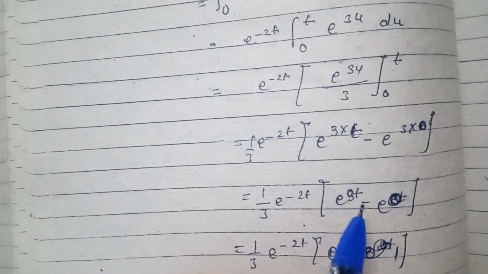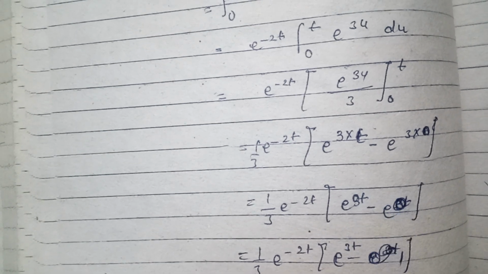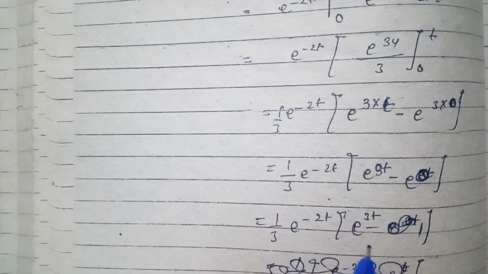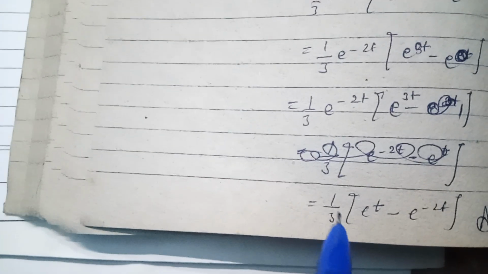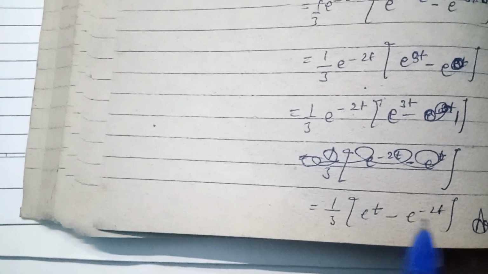So 1 by 3 e to the power minus 2t. So we will get e to the power 3t minus e to the power 0. The value of e to the power 0 is equal to 1. So we will get 1 by 3 e to the power minus 2t, bracket, e to the power 3t minus 1. So the answer is 1 by 3 (e to the power t minus e to the power minus 2t).